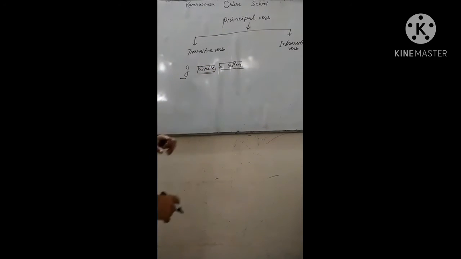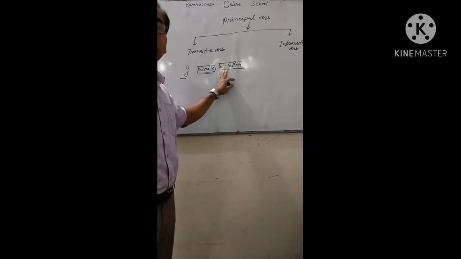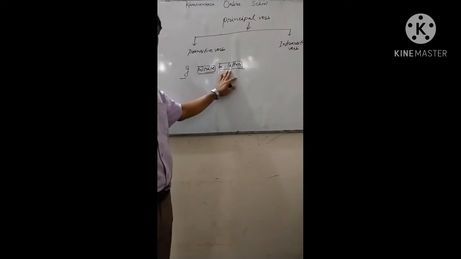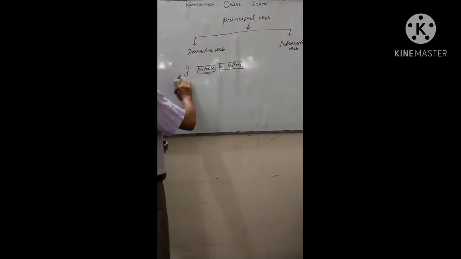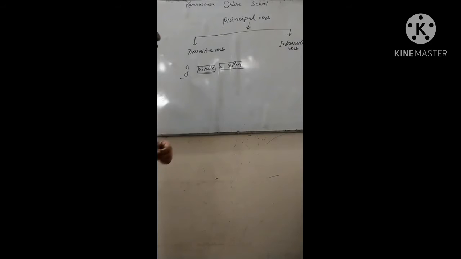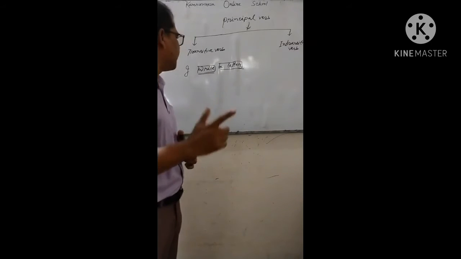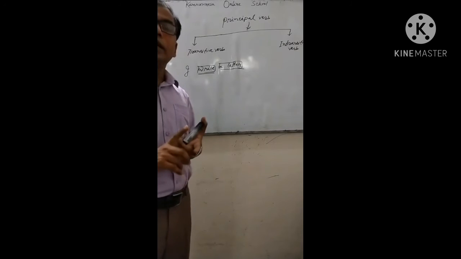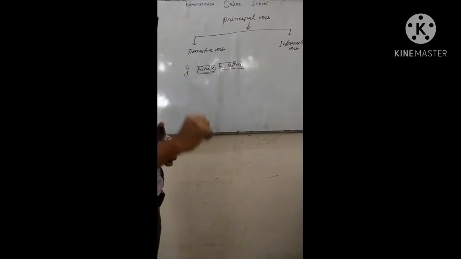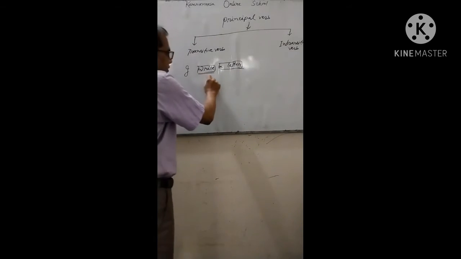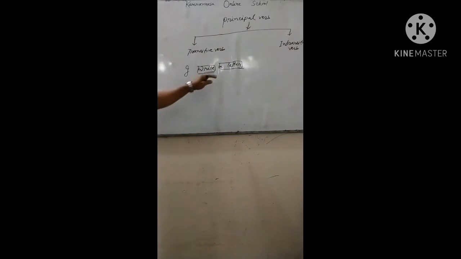If you say the sentence like this, "I write," the sentence may be correct, but something seems to be absent in this sentence. What is that? An object. I mean the sentence is without an object. But if you write, "I write a letter," the sentence will be complete, because a meaningful sentence consists of three parts: one subject, another one verb, then an object or a complement. So "I write a letter." Here there are three components: I subject, write verb, and a letter object. So this is a complete sentence.